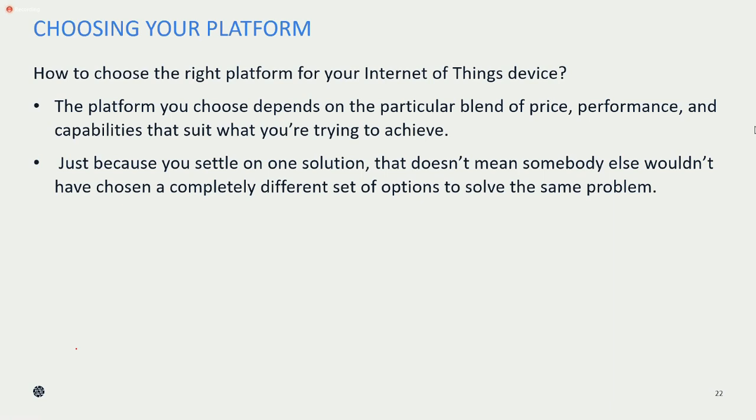The platform you choose depends on a particular blend of price, performance and capability. Remember one thing, many people will think about price first. If you are going to get a particular device which is very low cost but gives good performance, definitely you are going to buy it.